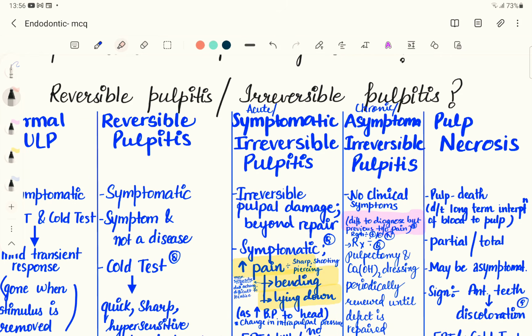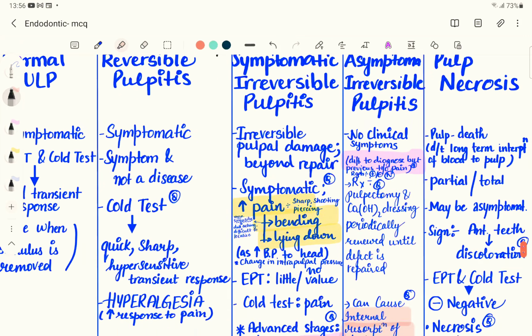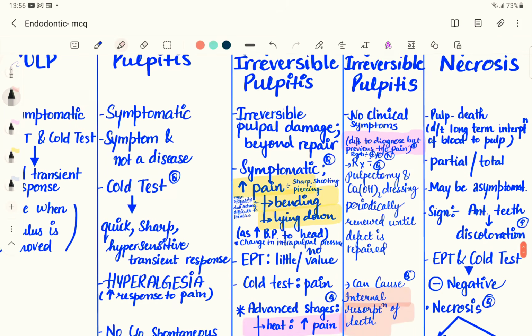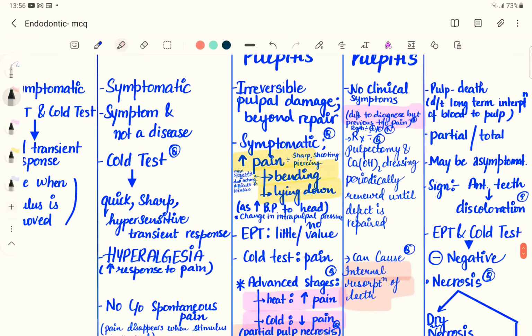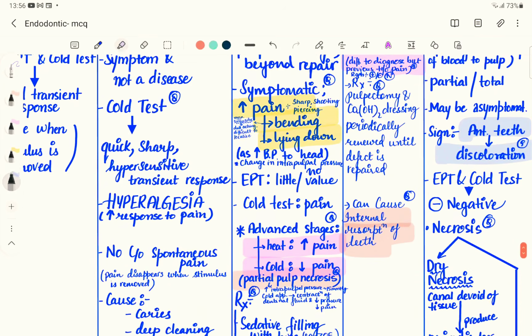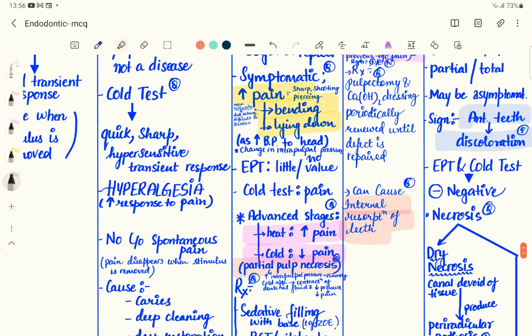So there can be partial necrosis, partial death of the pulp, or total necrosis of the pulp. Now, this can be symptomatic or asymptomatic. Most of the time it is asymptomatic. If there is partial necrosis or necrosis of the pulp in the anterior region, most of the time it will cause discoloration of the anterior teeth. Electric pulp testing and cold test will give a negative response.